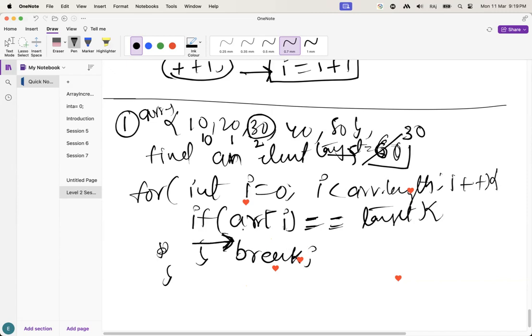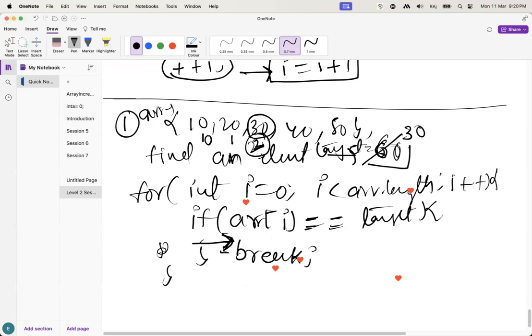These types of things we use most frequently in problems. I am not going to check all the elements, because I found the element here at the second index, so there is no need to check the other elements.